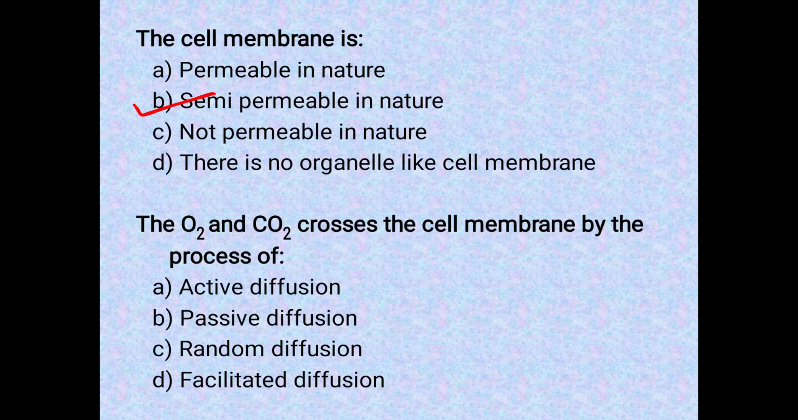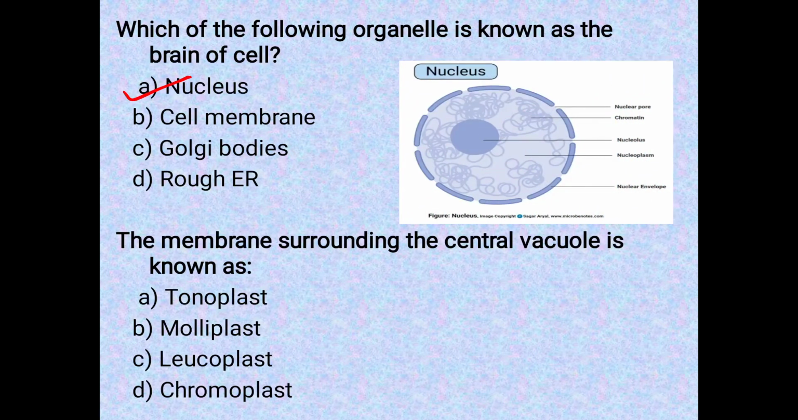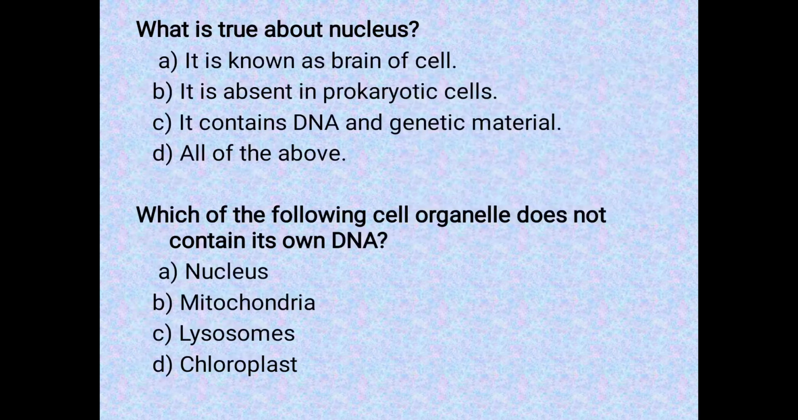Next question is, the oxygen and carbon dioxide cross the cell membrane by the process of. So the oxygen and carbon dioxide cross the cell membrane by the process of facilitated diffusion. Next question is, which of the following organelles is known as the brain of the cell? So the organelle nucleus is known as the brain of the cell. Next question is, the membrane surrounding the central vacuole is known as. Tonoplast is a membrane which surrounds the central vacuole.